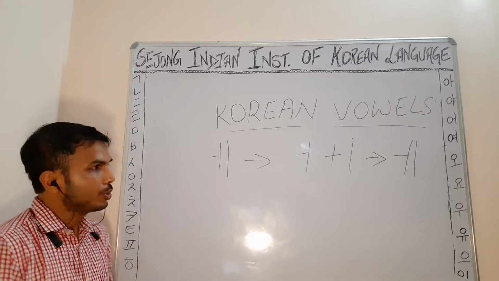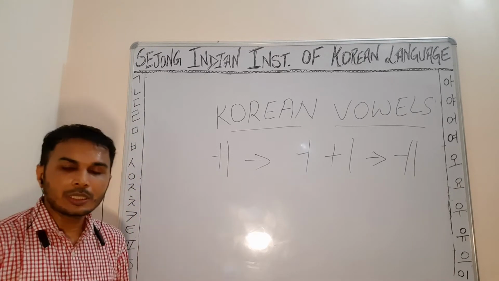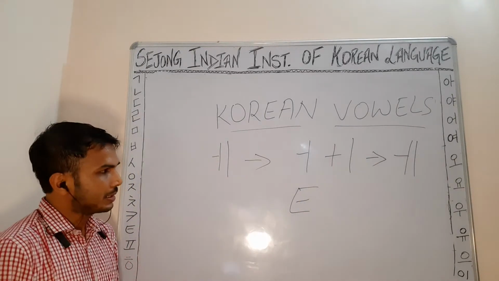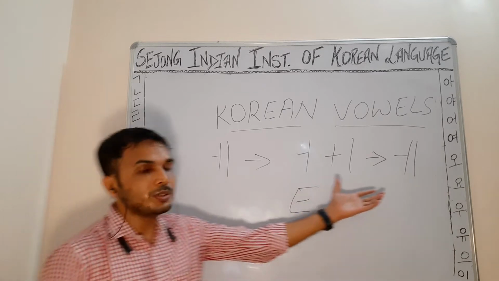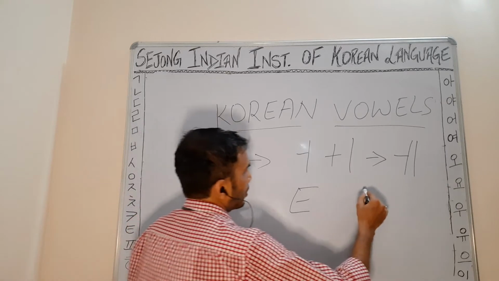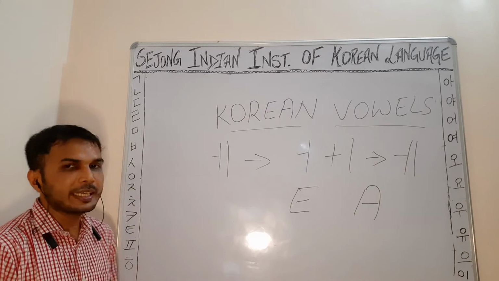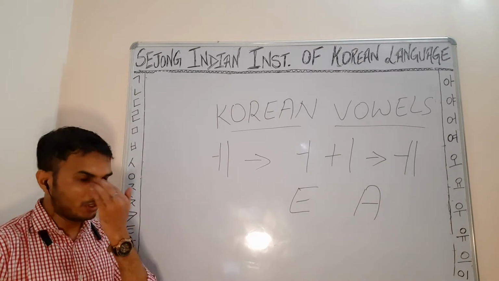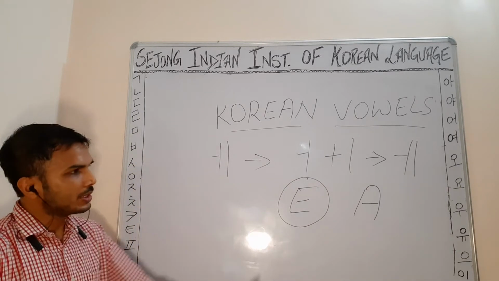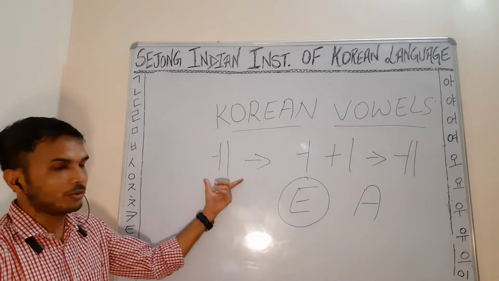Yes, so if we come to the Roman pronunciation of this one, in some books you can find it written like E. But since it sounds like A and we already have the A alphabet in English, I would suggest to compare it with this A alphabet. This is the A sound. In some books you will find E also, but the actual sound will be A for this diphthong.